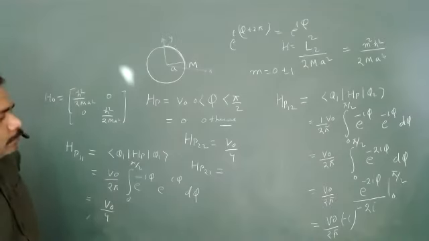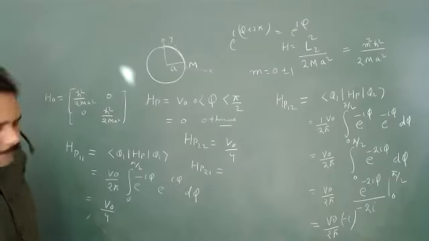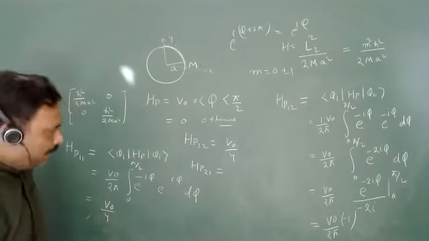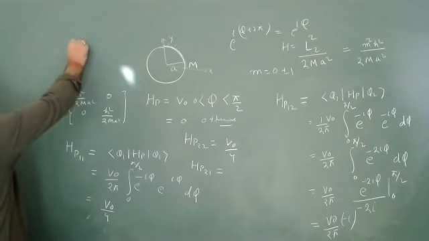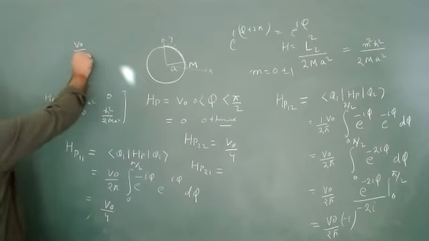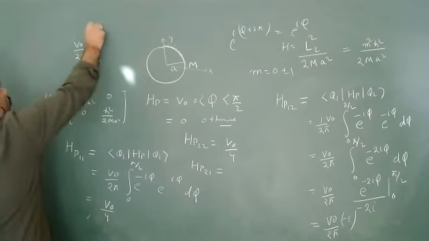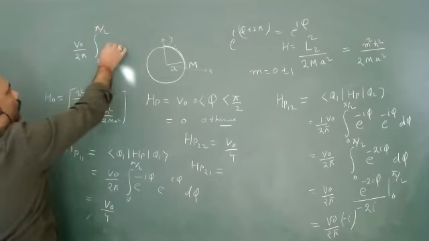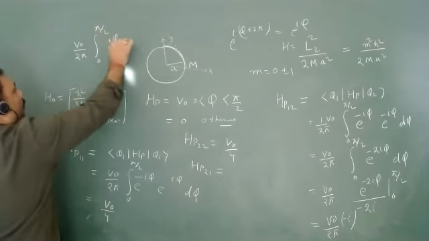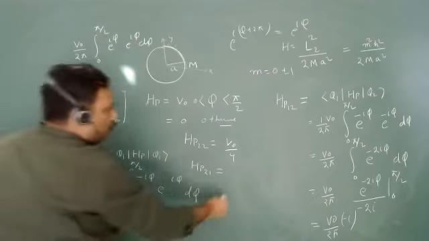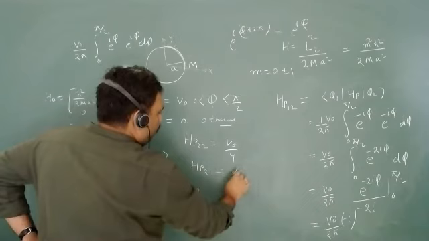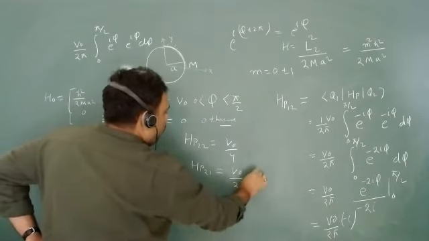What should be H_P21? Without any calculation, it is the conjugate of this value. Exactly. That way we will get the conjugate of this one. Actually, I have to calculate V naught upon 2 pi, and we will go from 0 to pi by 2, and this value is e to the power i phi, e to the power i phi d phi. So this will give you the answer, V naught upon 2 pi into i.